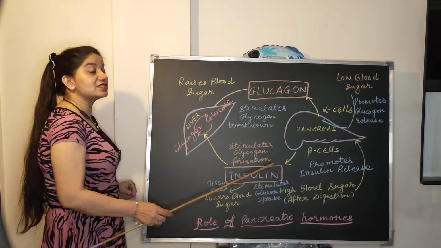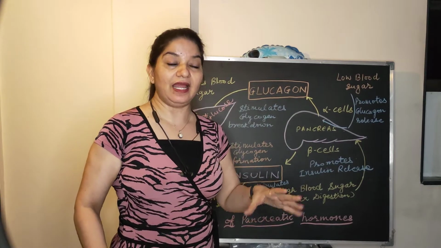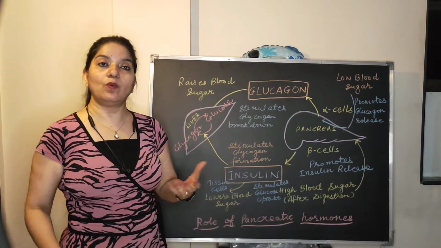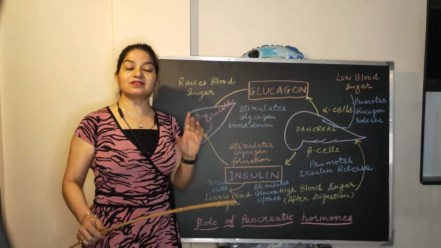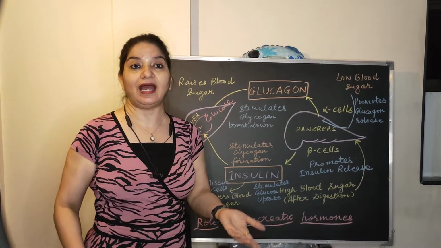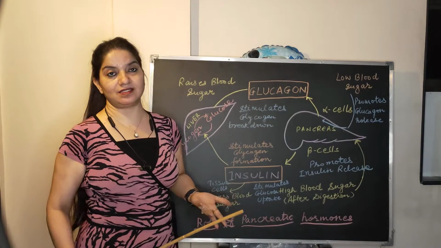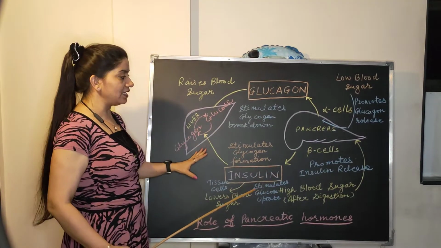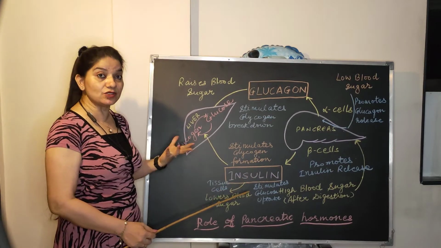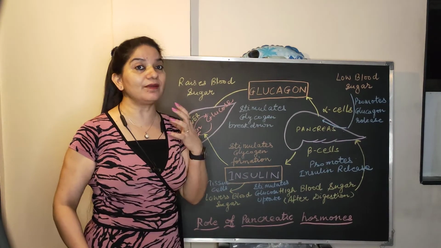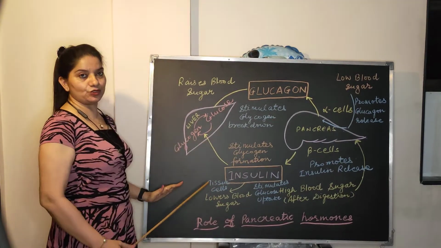First way is it stimulates the glucose uptake by the tissue cells. And how much glucose uptake is taken? Whatever amount our body requires. And second, the excess of glucose is converted into the glycogen, and that glycogen is basically stored in the liver and in our muscles. So these are the two ways in which the beta cell releasing hormone, that is insulin, regulates or checks our blood sugar level. And hence it lowers the blood sugar level.